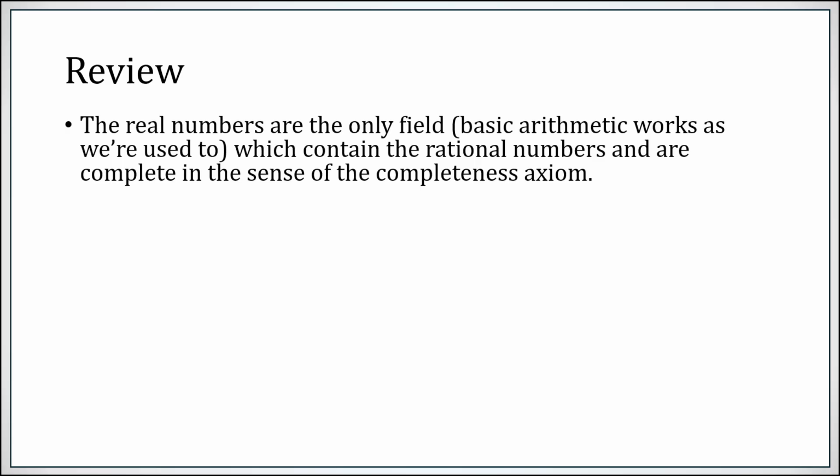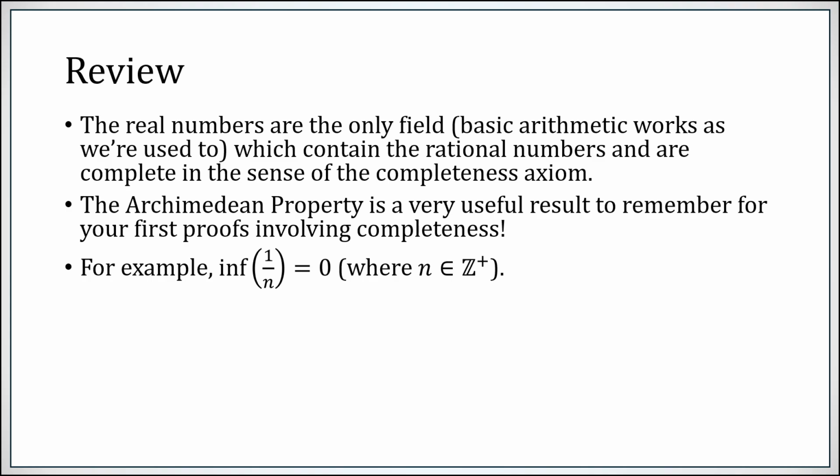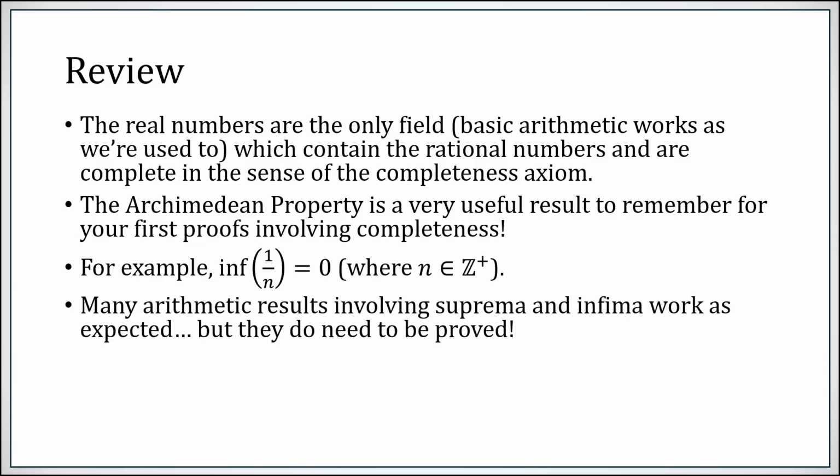So let's go over what we've talked about. The real numbers are the only field which contain the rational numbers and are complete. The Archimedean property, very useful result to remember. Make sure to understand how we proved it and how we used the proof in one of our examples. For example, the infimum of 1 over n must be 0. Okay, we proved that and we used the Archimedean property to do so. A lot of arithmetic results involving sup and inf work as expected. They do need to be proved. We only included a proof of one of the many items there. Do recommend, and many of the examples from this section work through others, but you should be able to do them.